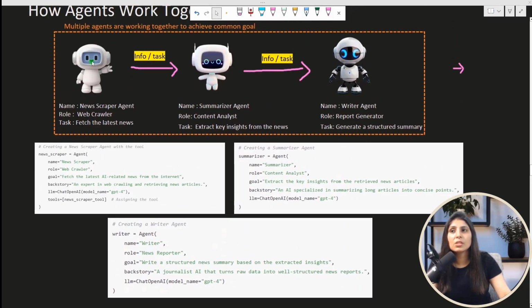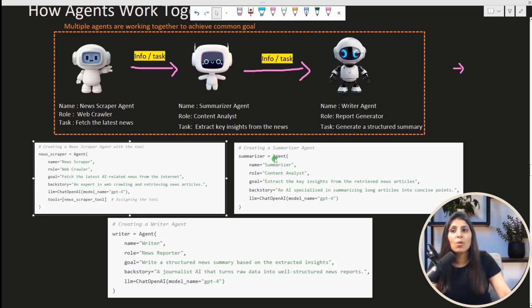For this news scrapper agent, you will write an agent and provide a name, role, goal, backstory, the LLM, and tools. See, here we have provided the name of the tool. Which tool are we using here? News scrapper tool, because to get the news from the internet, we need some sort of tool which can fetch data from the internet. So for that, this tool is used.